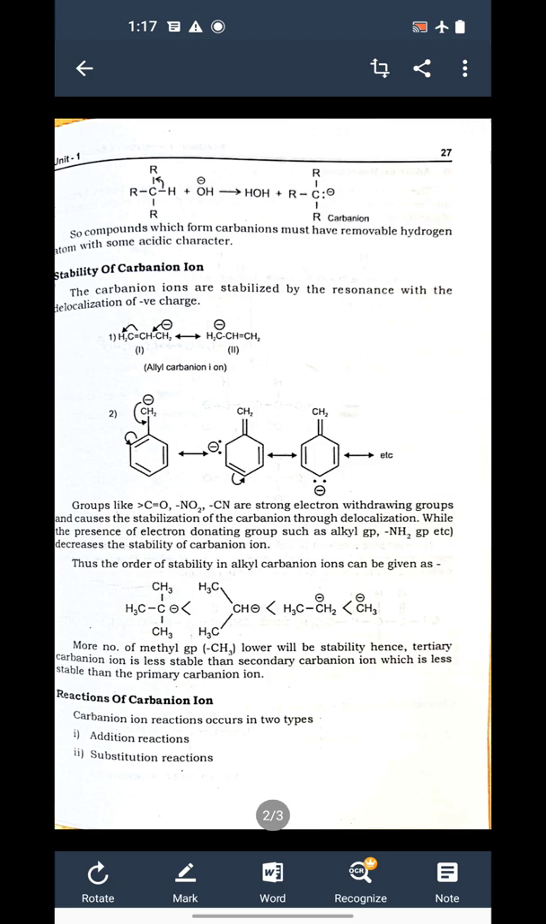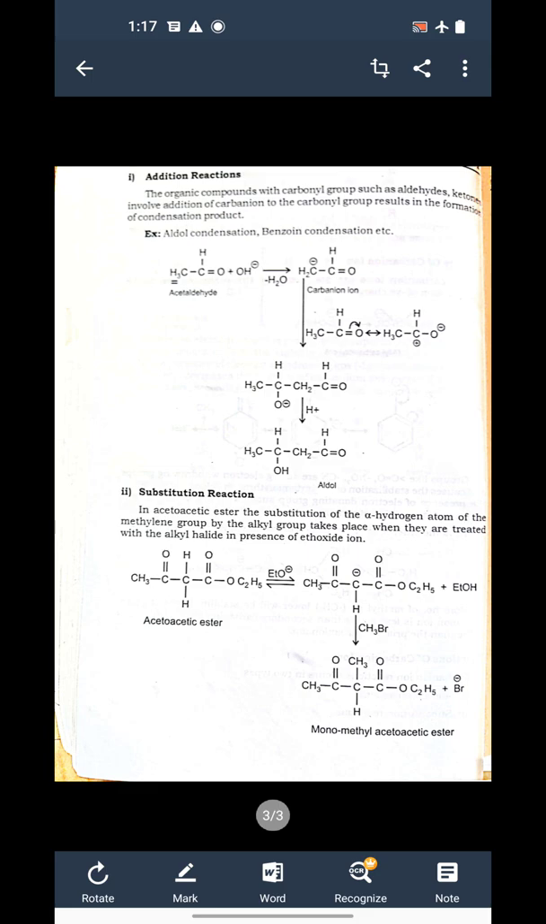Now as we are saying it is a reactive intermediate, this carbanion of course carries out reactions. So which reactions are carried out by this carbanion? Two kinds of reactions are there: one is addition reaction and the second one is substitution reaction. Let's see one by one. Many addition reactions are carried out by carbanion, or carbanion is formed as an intermediate in these reactions, like aldol condensation or benzoin condensation.